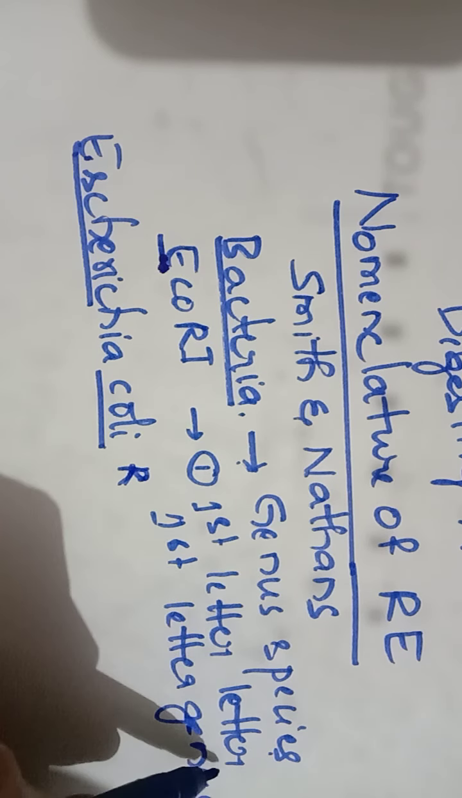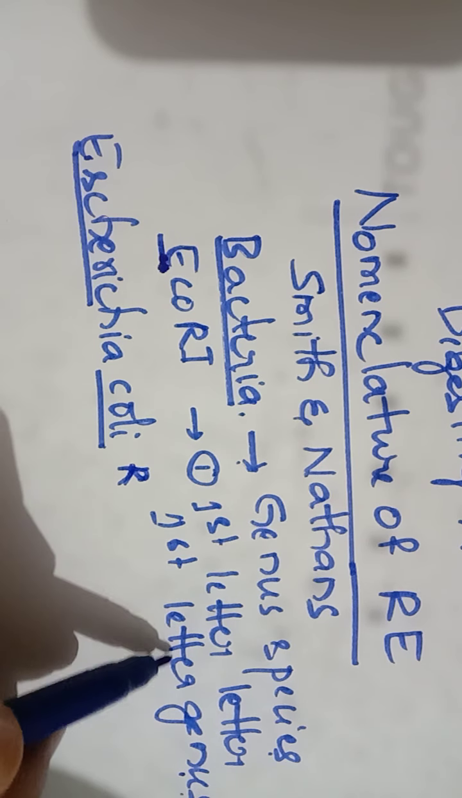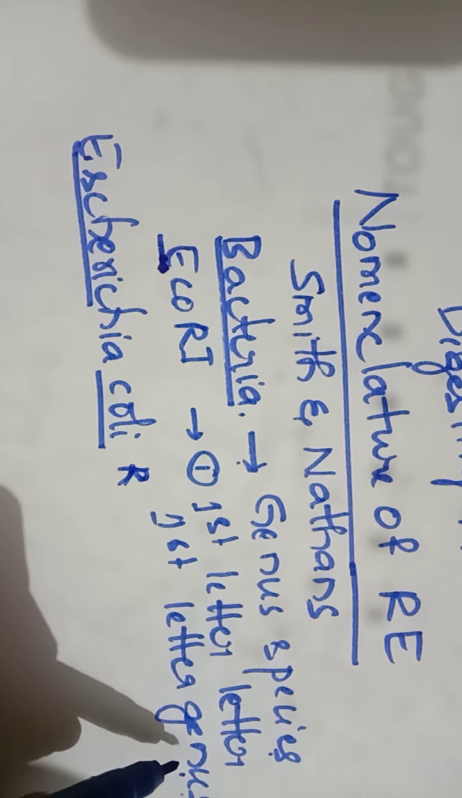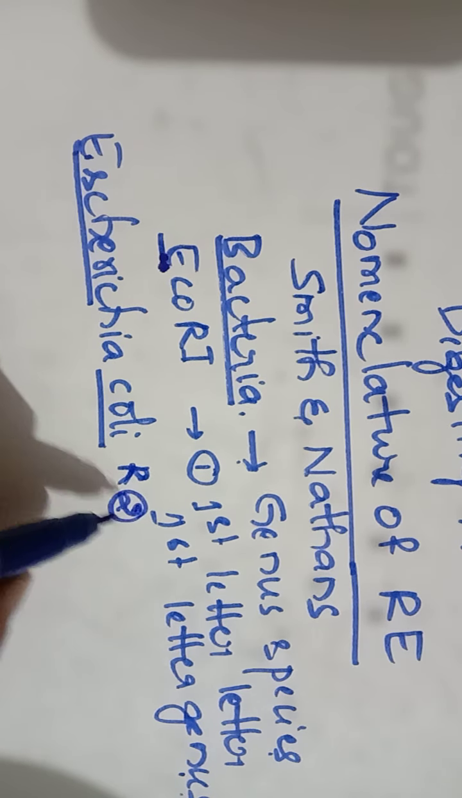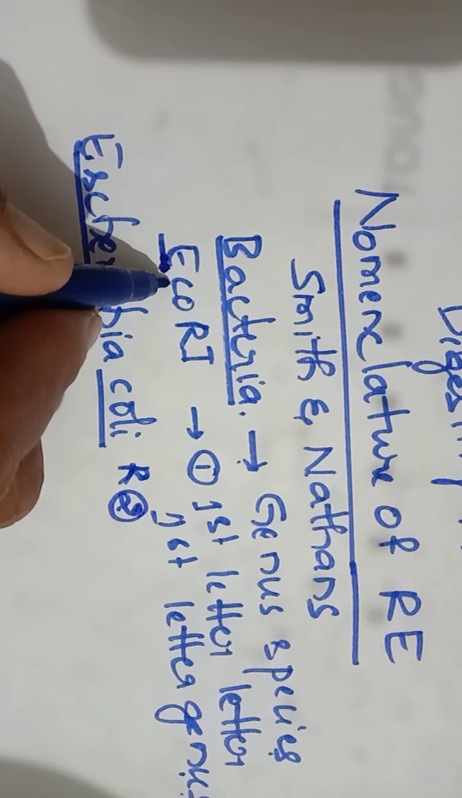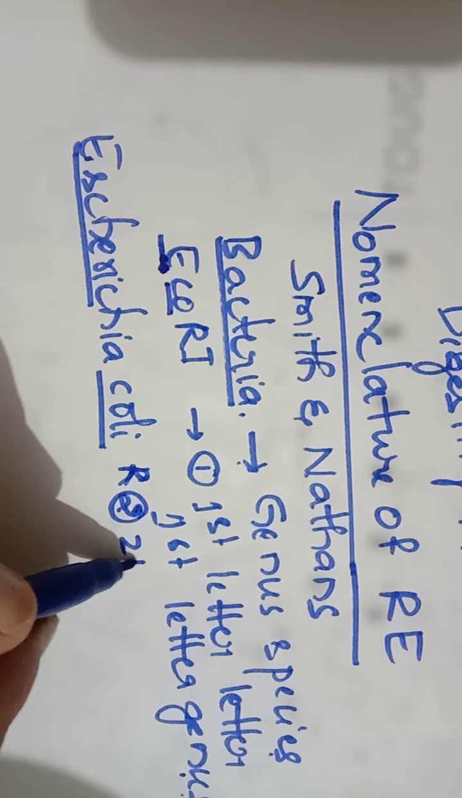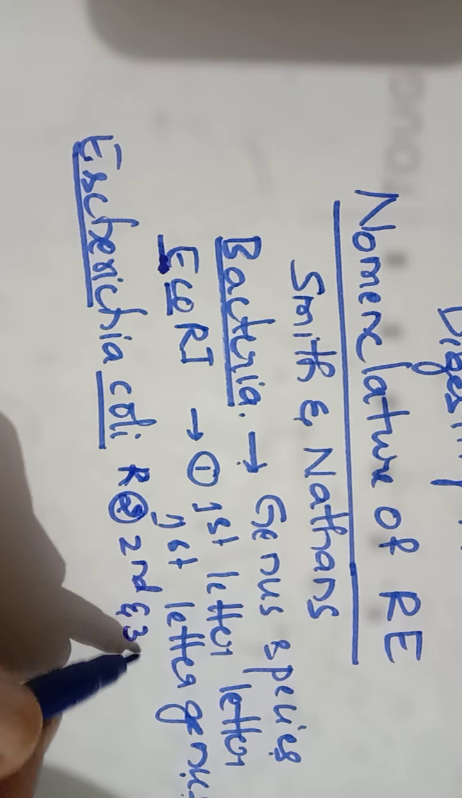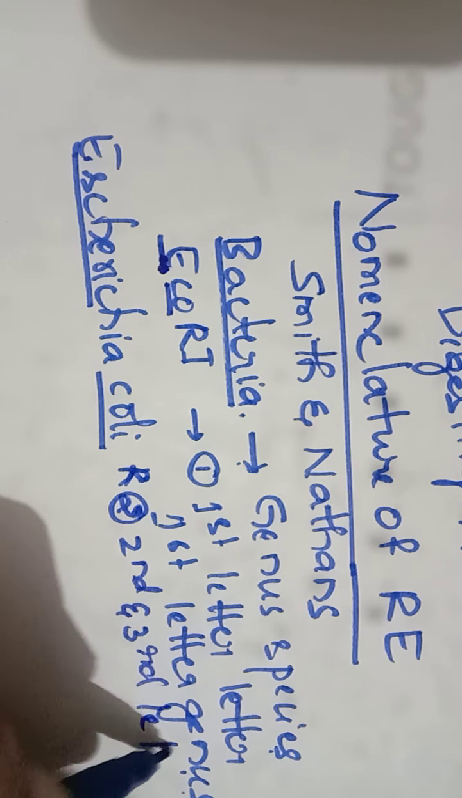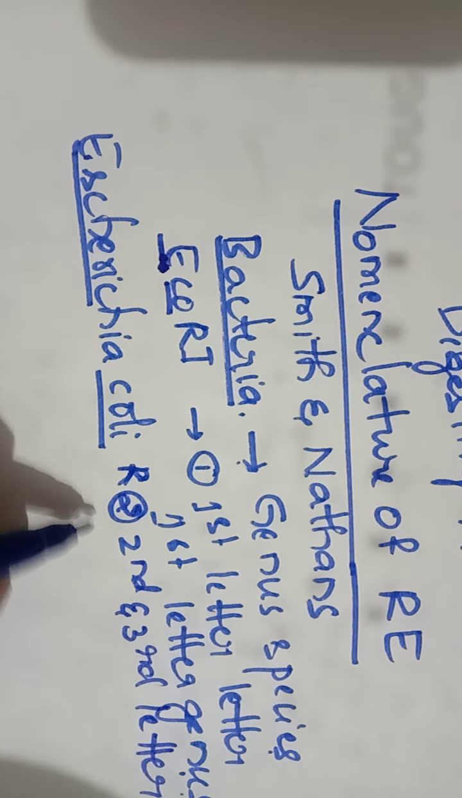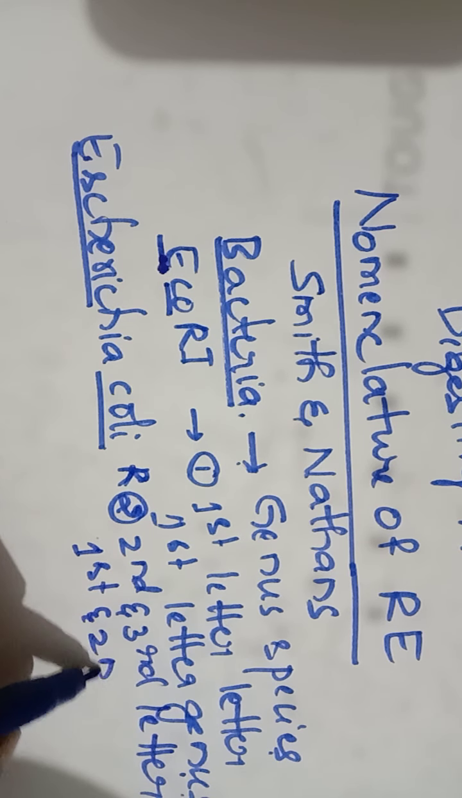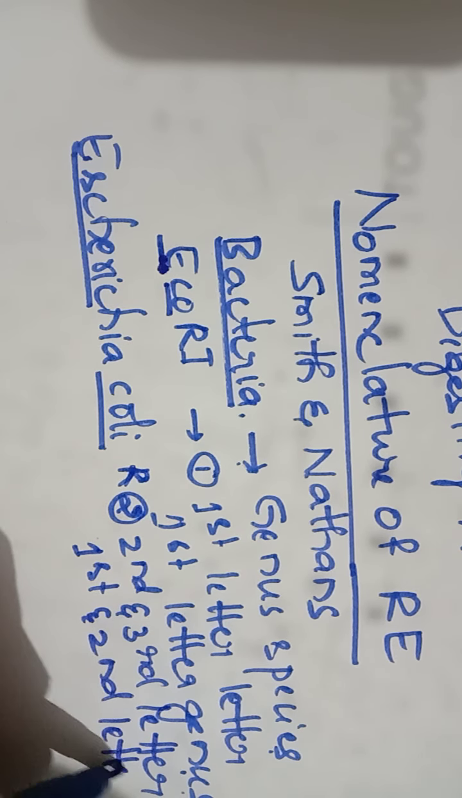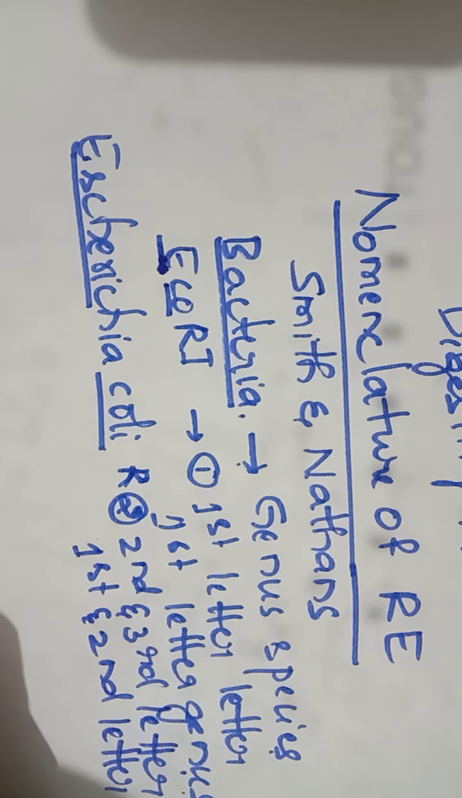So the first letter of the enzyme should be the first letter of the genus from where you are isolating the endonuclease. And the second important set of rules is for the second and third letters. The second and third letters of the name should be the first and second letters of the species name.